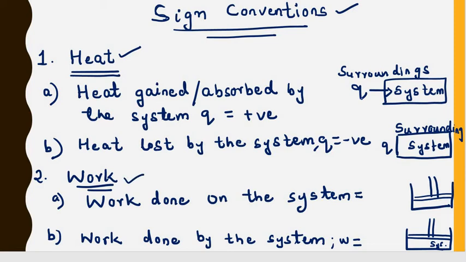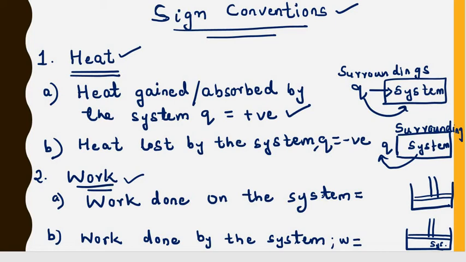When heat is gained or absorbed by the system from the surrounding, the value for heat is taken as positive, and when heat is lost to the surrounding from the system, the value of heat is taken as negative.